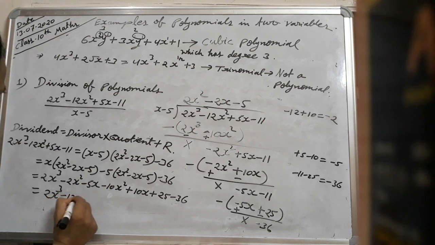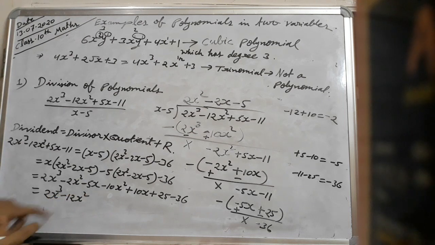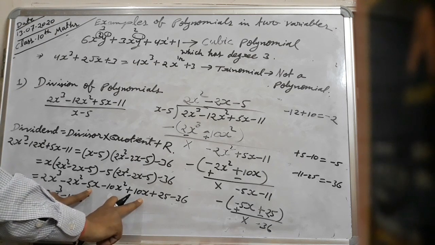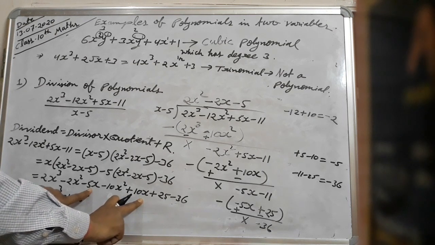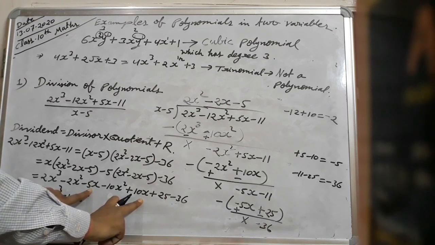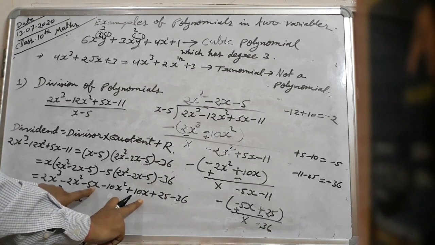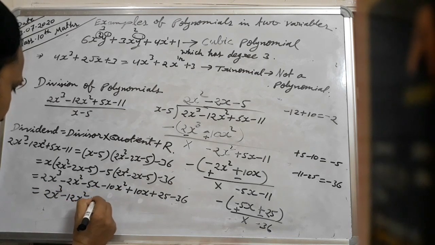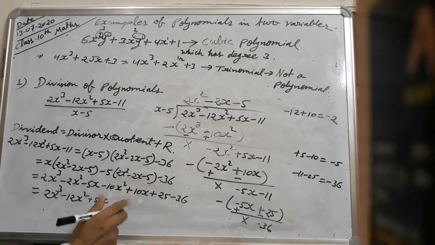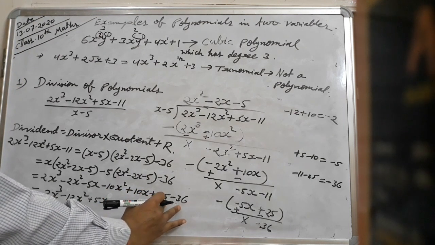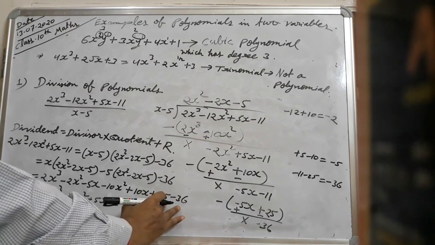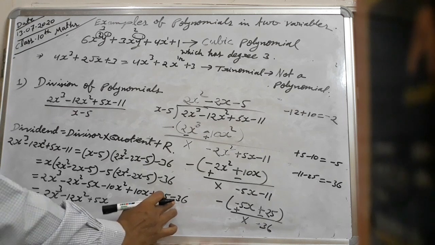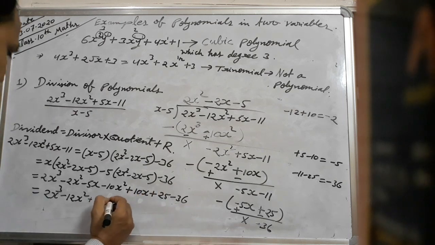Again minus 5x plus 10x, same variable. We can add or subtract the same variable. Therefore minus 5 plus 10 we will get plus 5x. Again 25 minus 36 you will get 11, and the sign will become minus 11.